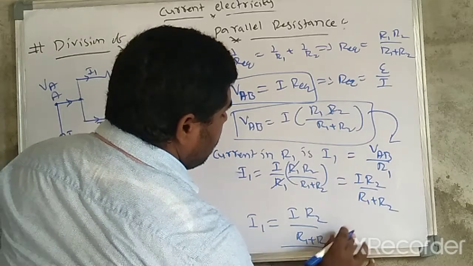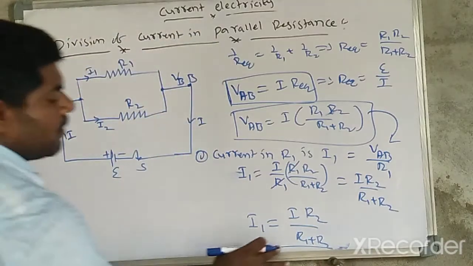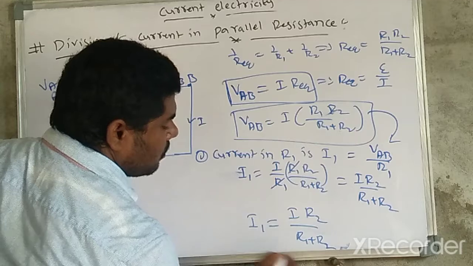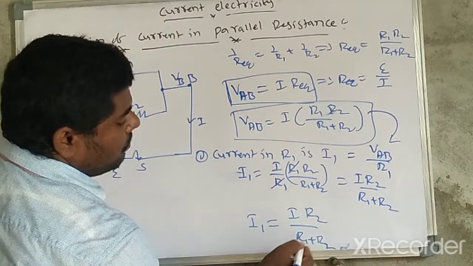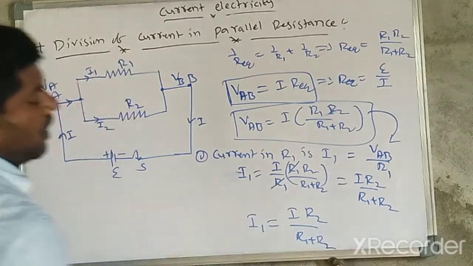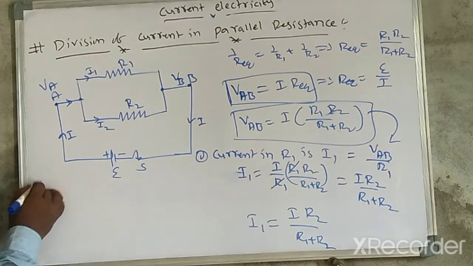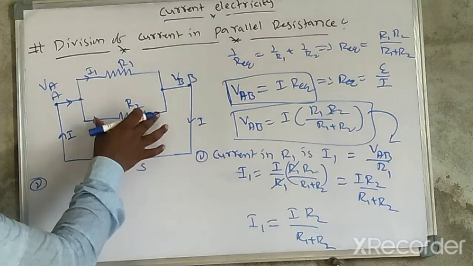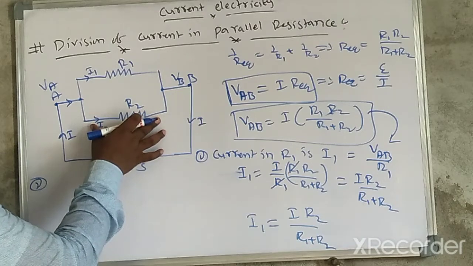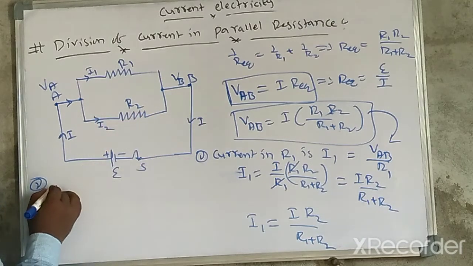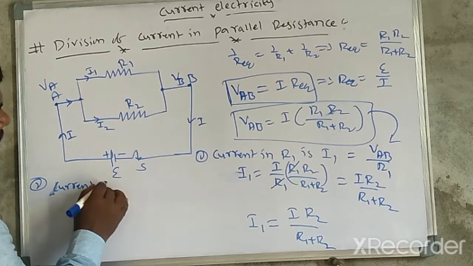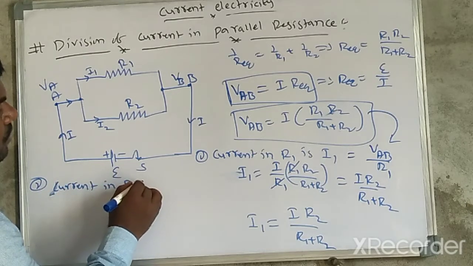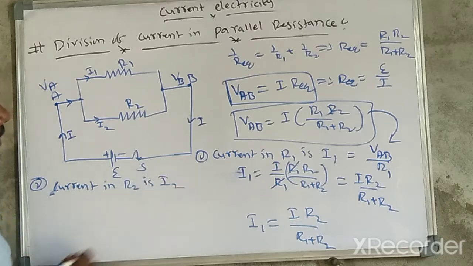So this is the first one. I1 is equal to I into R2 by R1 plus R2. Similarly, the second one: the current in the R2 resistance, already considered as I2.